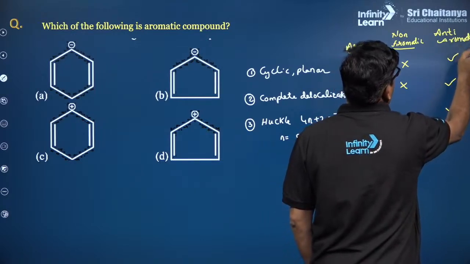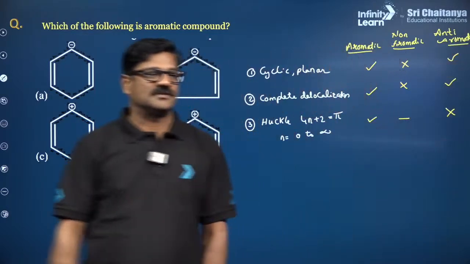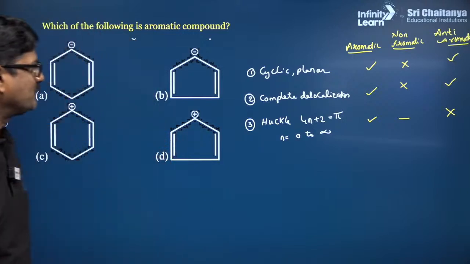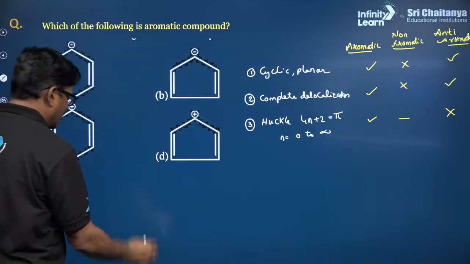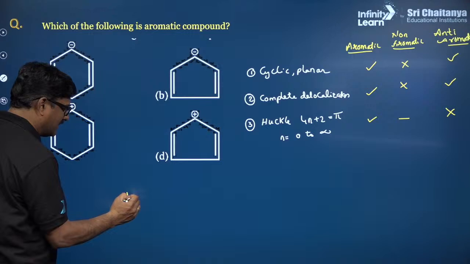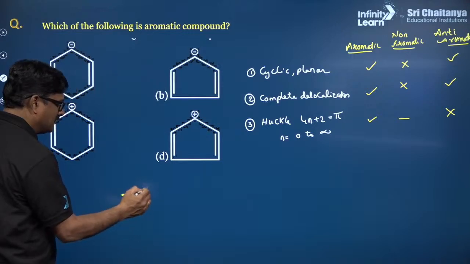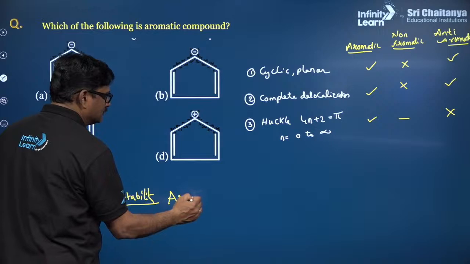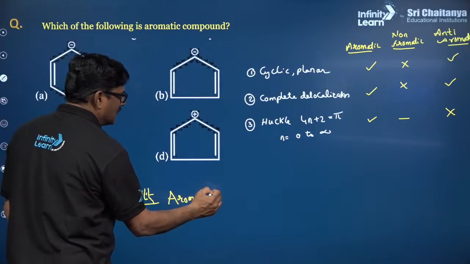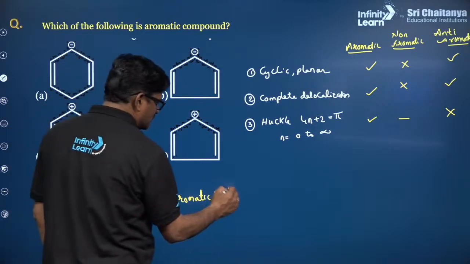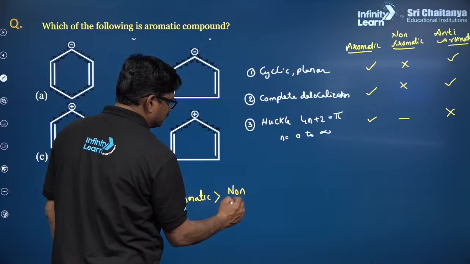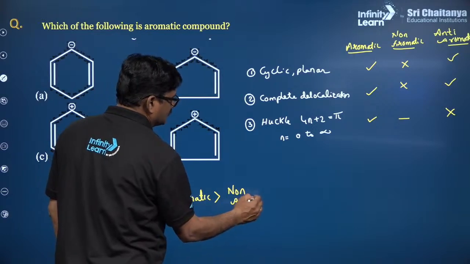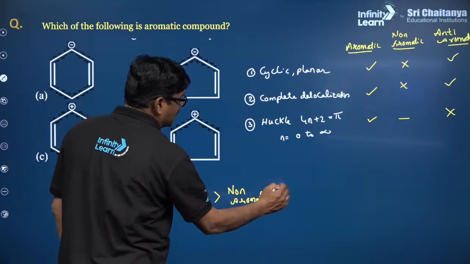So there should be a way in understanding the NEET question and solving the NEET question. So you can say the order of stability again. Aromatic is more stable, non-aromatic is more stable, anti-aromatic.